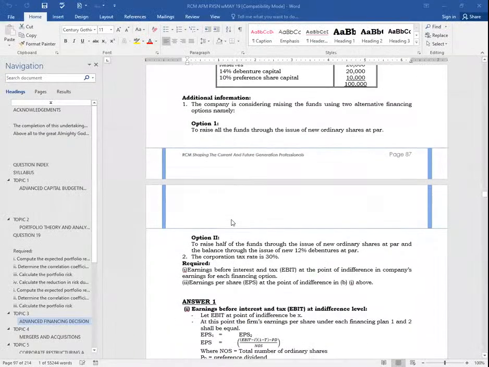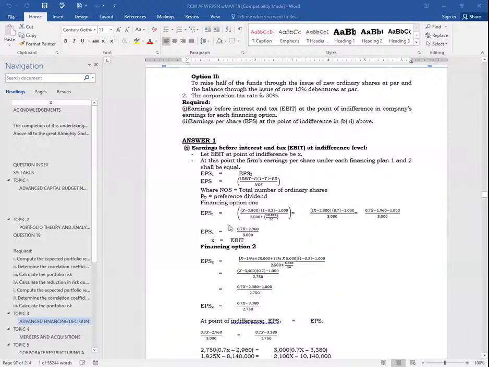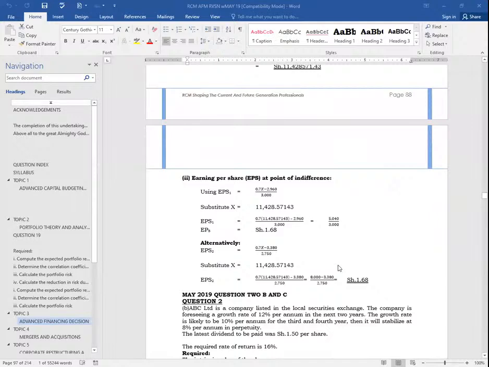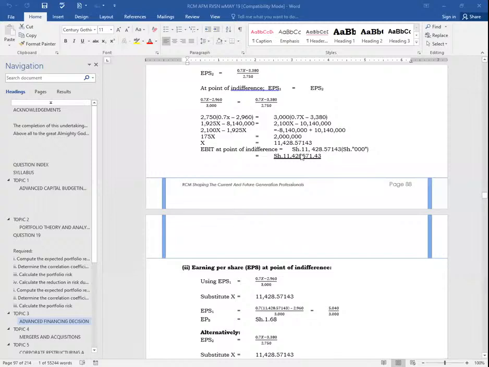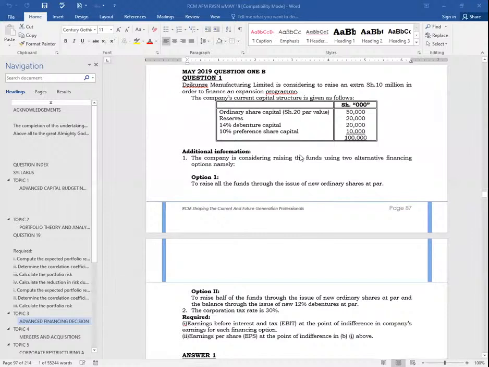So the question is right with us here. We are told in May 2019 that Zikunze Manufacturing Limited is considering raising an extra shillings 10 million in order to finance an expansion program.